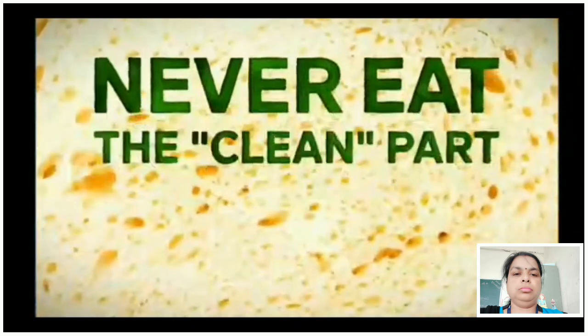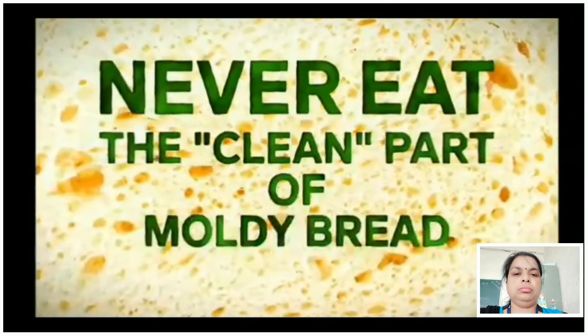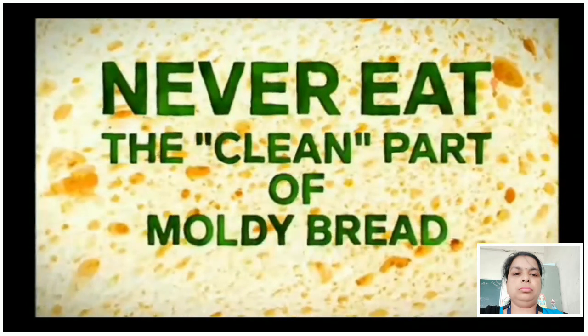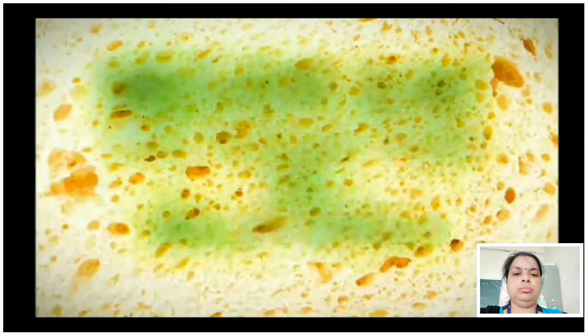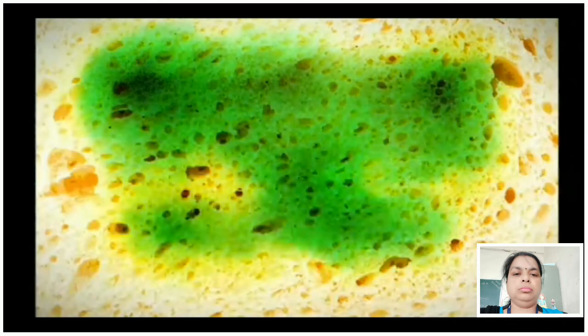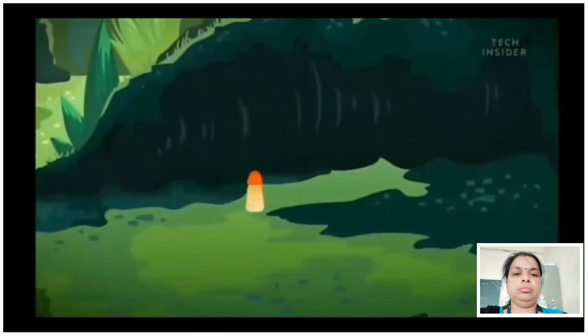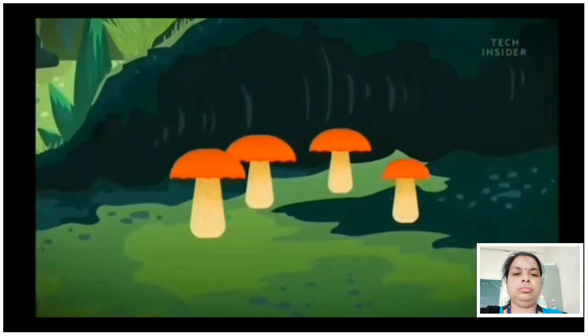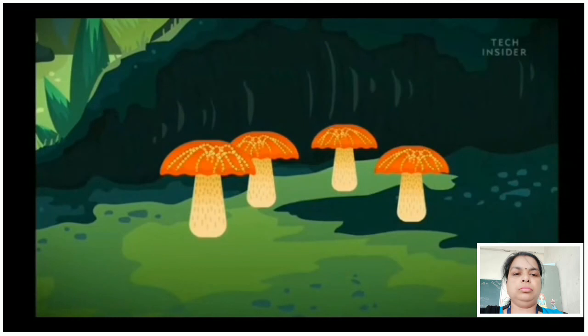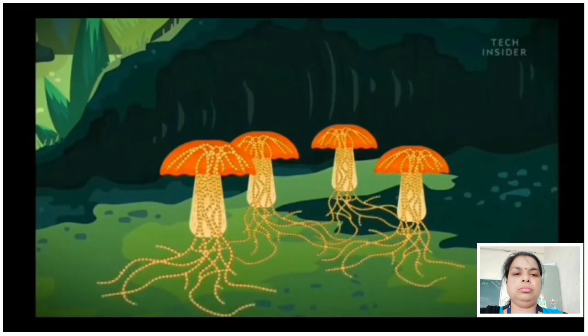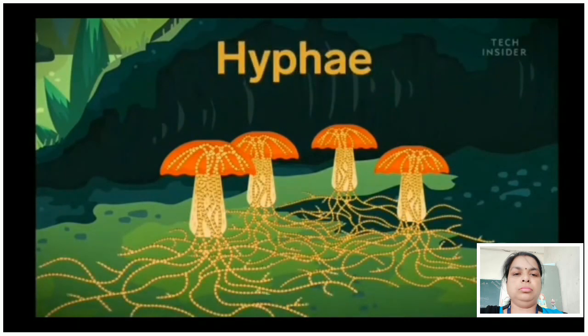Never eat the clean part of moldy bread, because there is no such thing as a clean part of moldy bread. That's because mold is a fungus like a mushroom. Seeing the caps on the surface is easy enough, but there is a vast network of roots called hyphae that you cannot see.